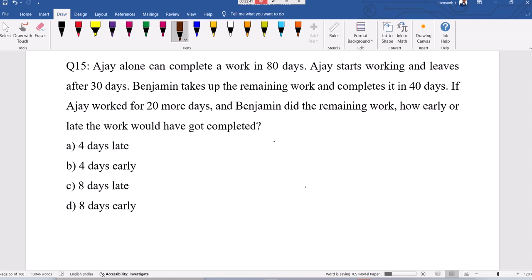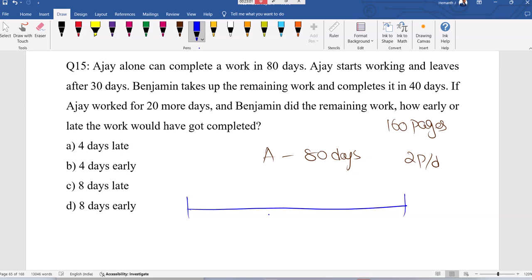Ajay alone can complete the work in 80 days. Let us consider, for example, that the work is 160 pages for easy understanding. He can type 2 pages per day. For the first 30 days, Ajay types 2 pages per day, so 30 into 2, 60 pages are completed, and still 100 pages are left over.